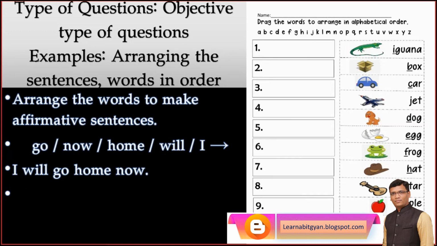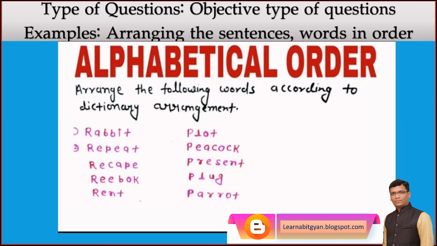Now you can see another exercise. Drag the words to arrange them in alphabetical order, that is, dictionary order. There are exercises that ask you to arrange spellings in dictionary order. Now give me the answer. Arrange the following words according to dictionary arrangement.